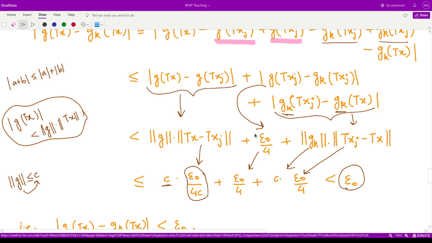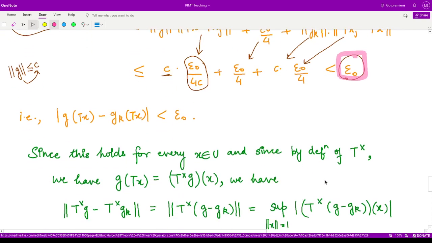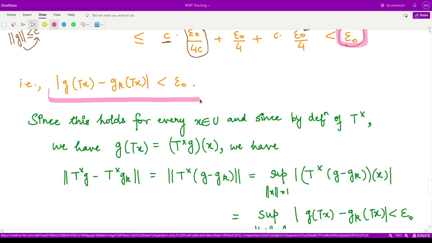So basically we started from this portion, and we end up that this thing is less than epsilon naught. And because this thing holds for every element x belonging to U, according to the definition of T cross, we have defined g of tx is equal to T cross of g. So accordingly, this thing here could be written as T cross g, and this thing here could be written as T cross gk.